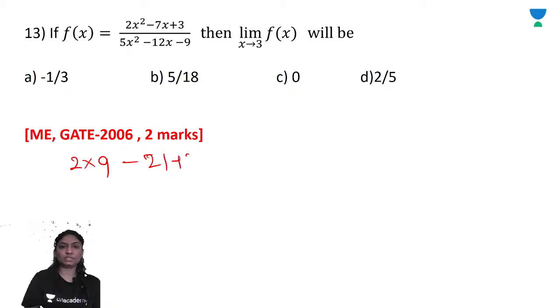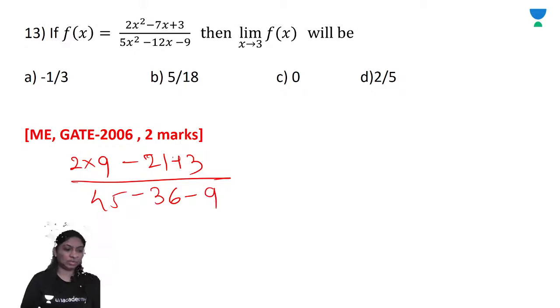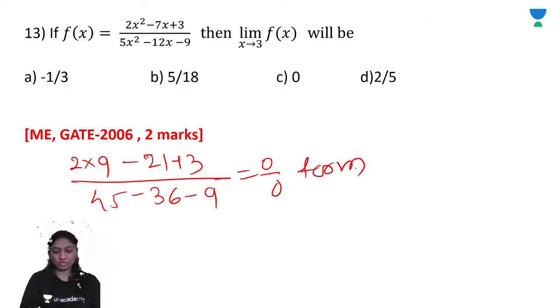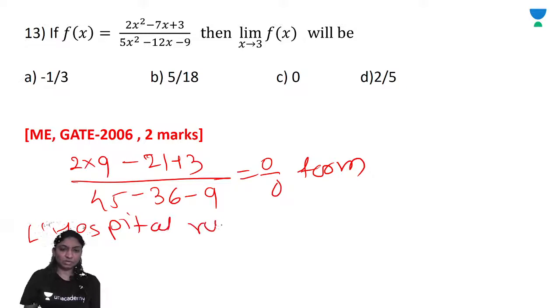21 plus upon 3 square, 9 into 5, 45, minus 36, minus 9. So if you observe here, 18 plus 3, 21, minus 21, 40, minus 36, minus 9, 40, minus 45. So you will get 0 upon 0 form, right? Once you get the 0 upon 0 form, apply L'Hospital rule. Okay? L'Hospital rule. So by using L'Hospital rule, we will get 4x square.